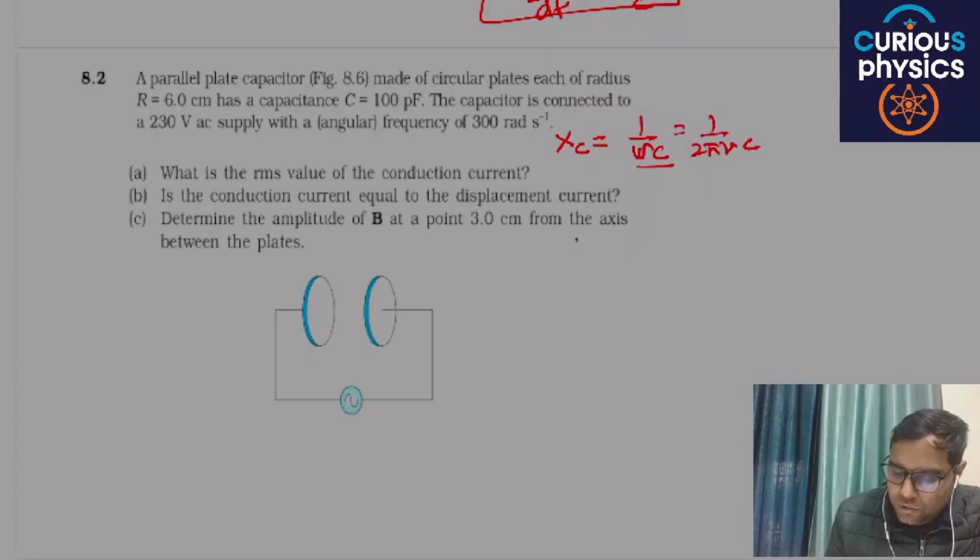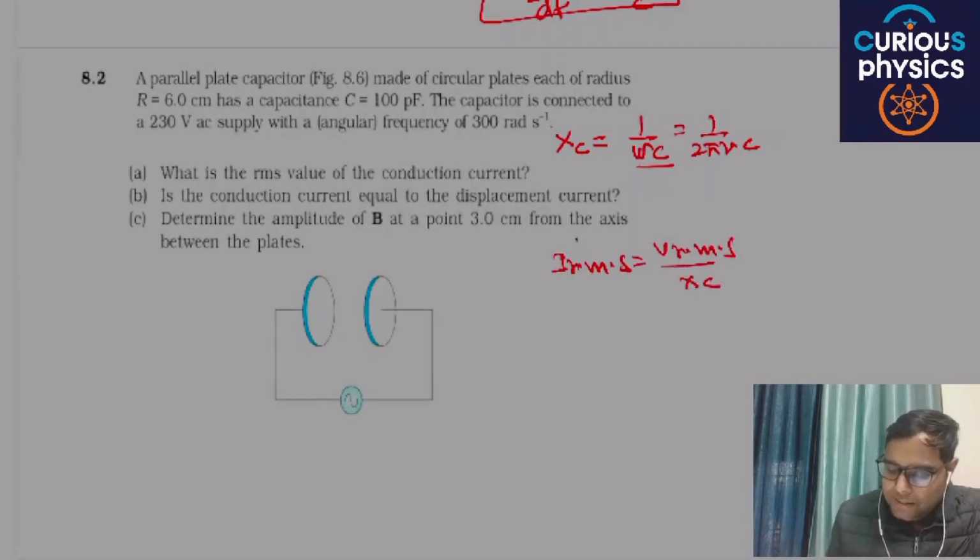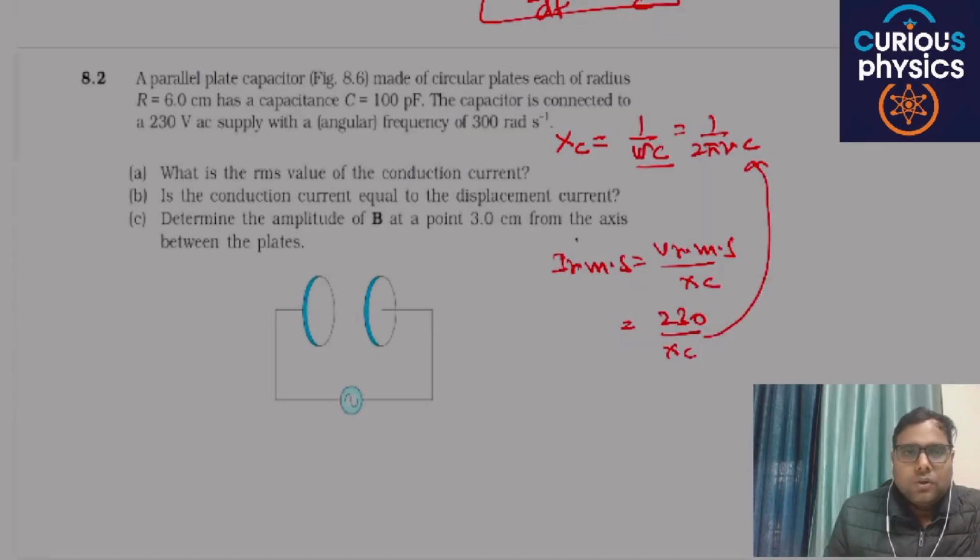Once you have found the capacitive reactance, then Irms is nothing but Vrms divided by Xc, where Vrms is 230. After solving this, you will get the value of Irms.